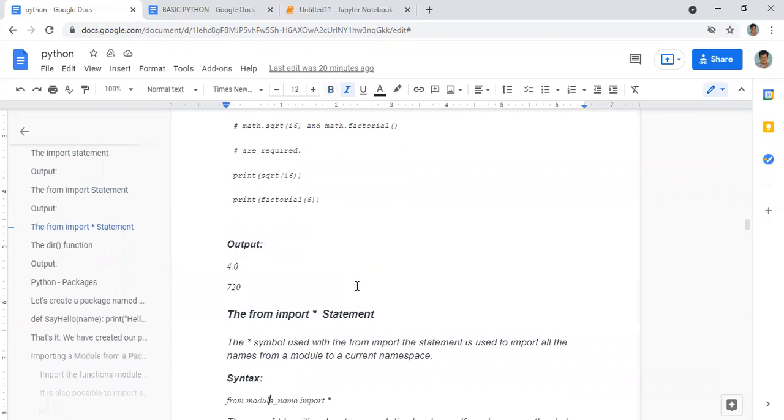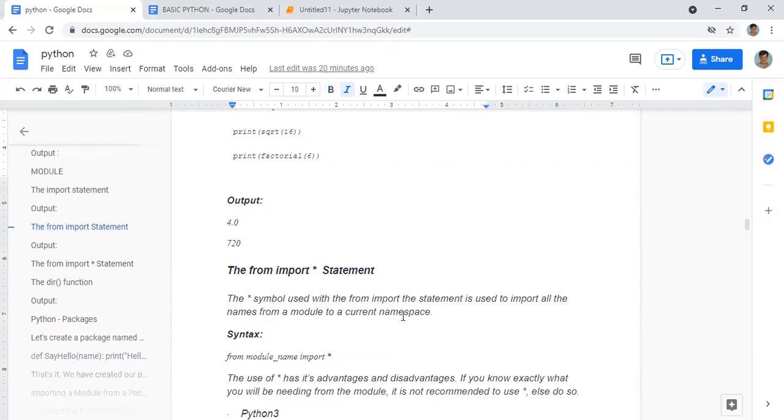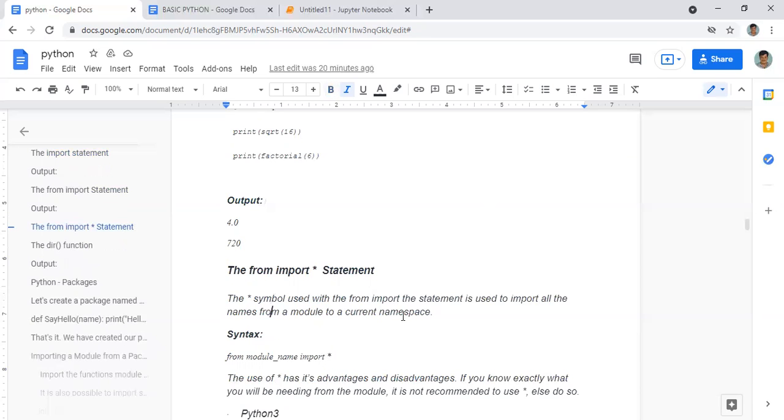Now, we are using this from import star statement. This star symbol is used with the from import, the same thing that we have studied. The from import statement is used to import all the names of a module into the current namespace. In this example, we know what is present inside the math module, so we can call it. But if we don't know what is present and we want to call everything, for that we use this star symbol.